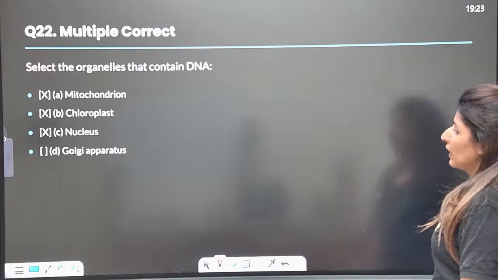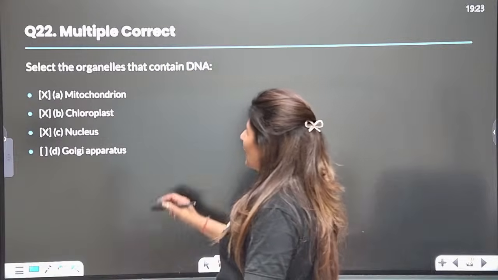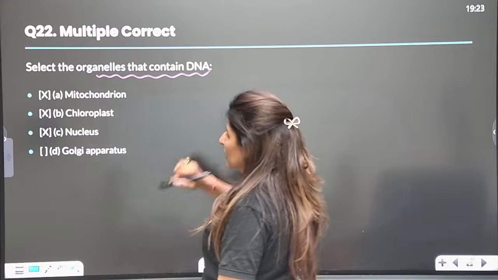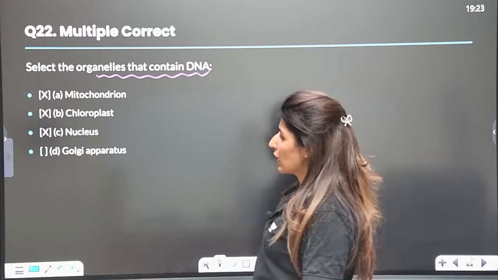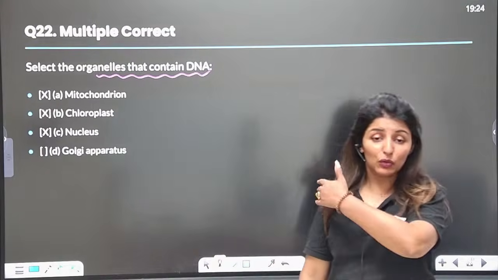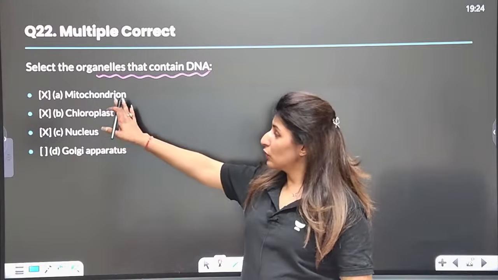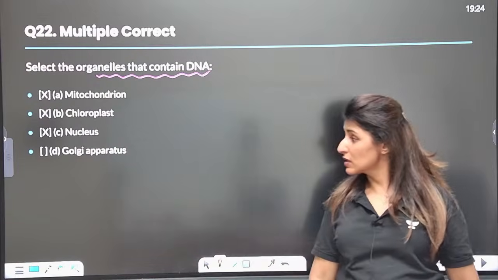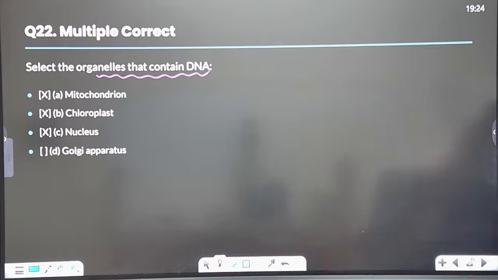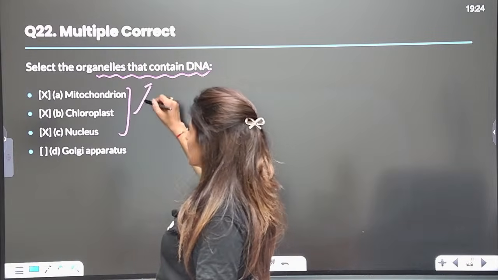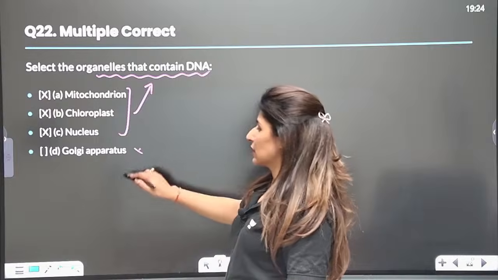Clear to all? Now, select the organelles that contain DNA. Which are the organelles that contain DNA, guys? You have to give me the correct options. I am not giving you any option here, so you let me know which organelles contain DNA. Mitochondria, chloroplast, Golgi body and nucleus. Very good. Answer is A, B and C. My Golgi body doesn't have.